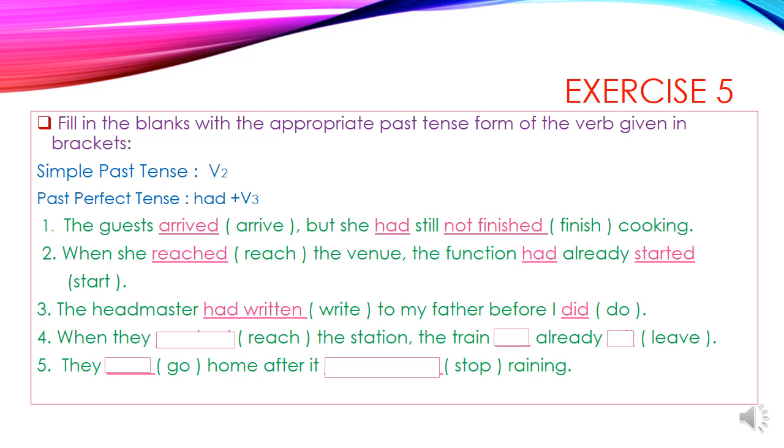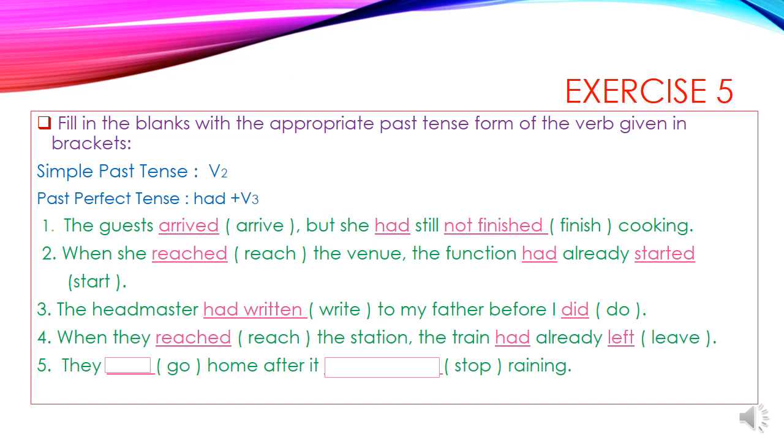Number 4. When they dash reach the station, the train dash already leave. From the two completed actions, reaching the station is the second action and the leaving of the train is the first action. So we use here past perfect tense. When they reached the station, the train had already left. Okay children.